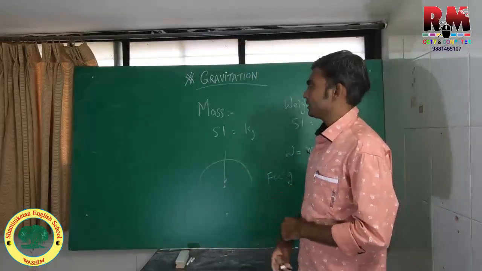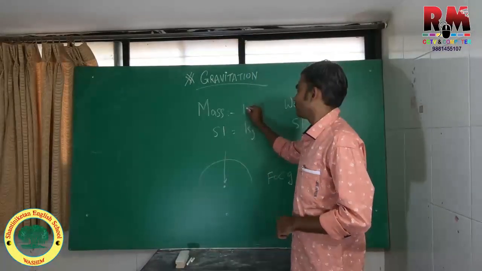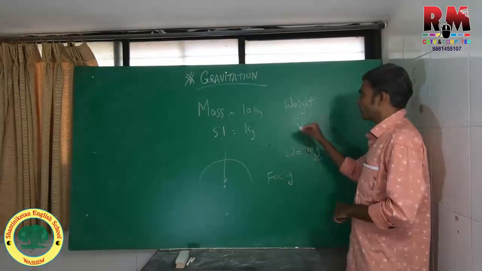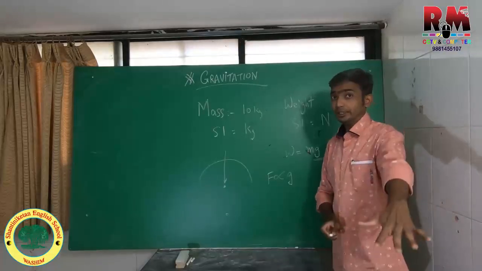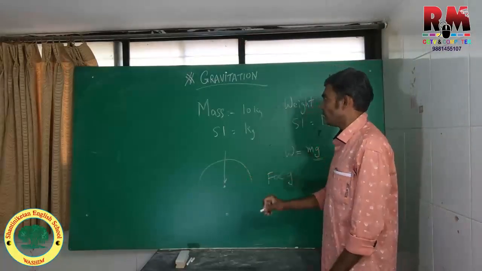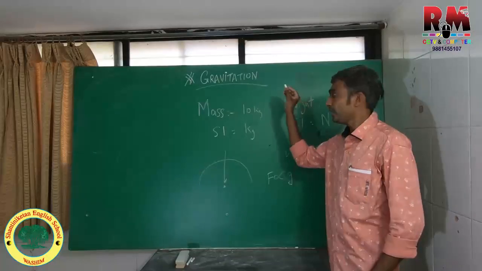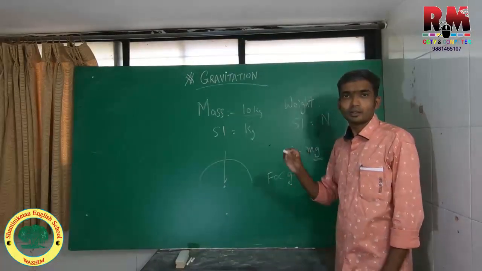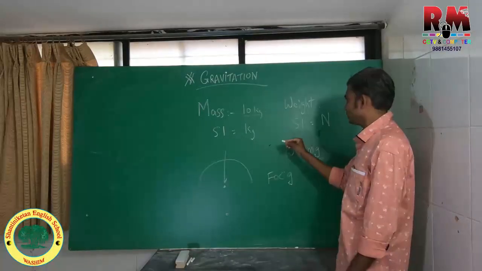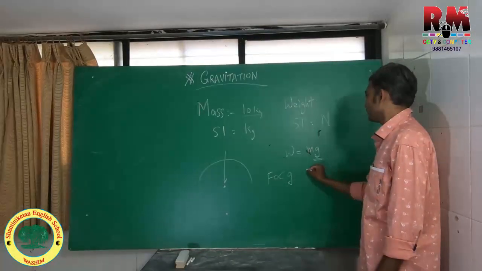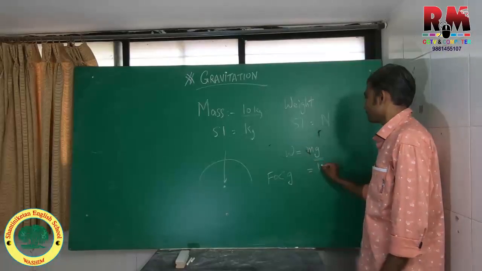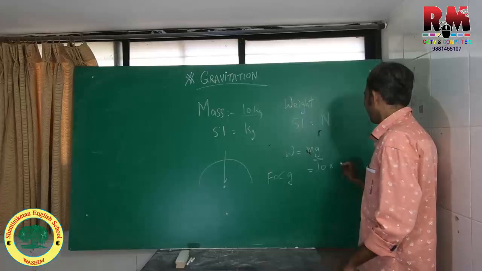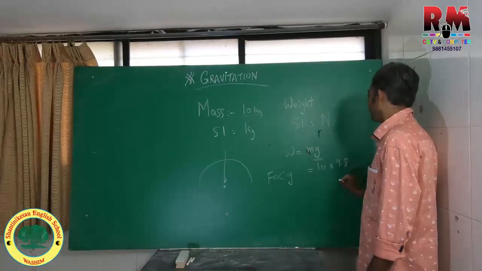Now suppose mass is 10 kilograms, then what shall be the weight? We are talking about the earth's surface. On the earth's surface, what is the weight of a substance weighing 10 kilograms of mass? So here, weight is given as mass of 10 kg into gravitational acceleration constant 9.8, right?